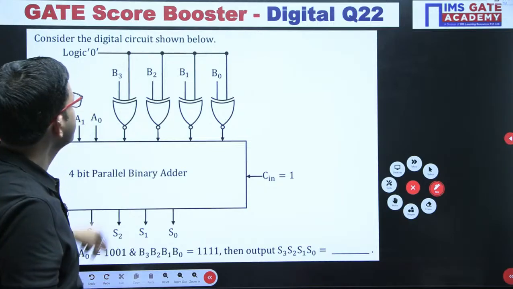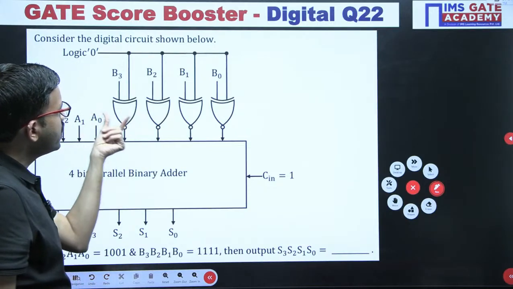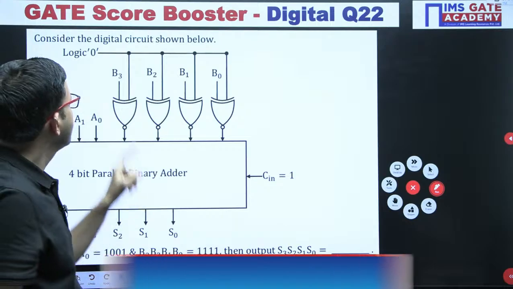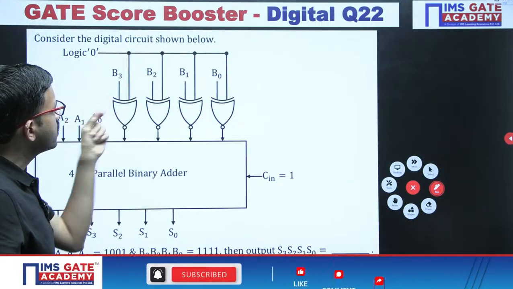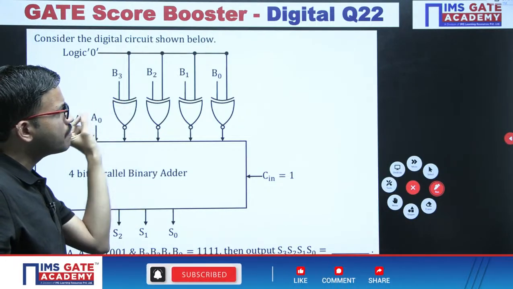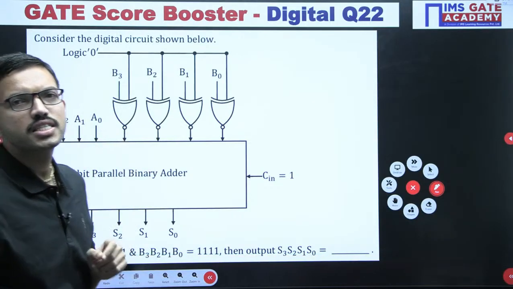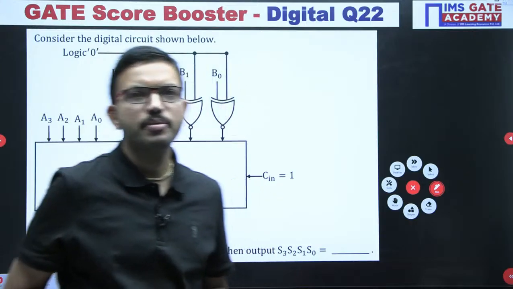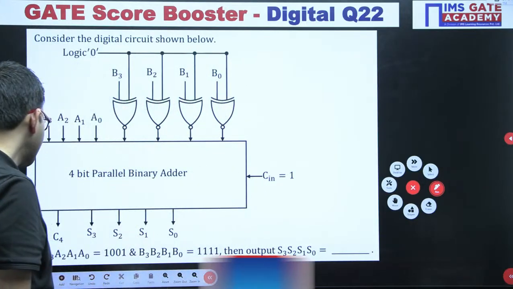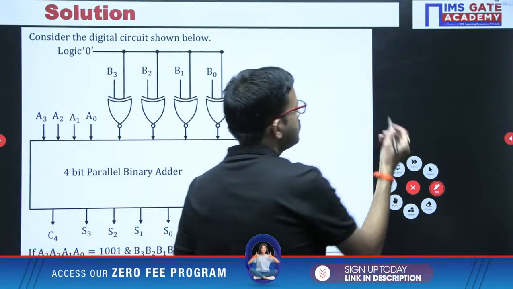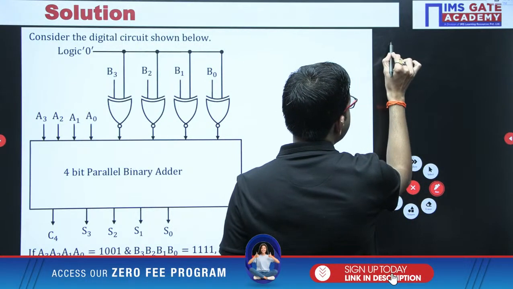For the generalized case, whenever you have a 2 input XNOR gate with one of the bits 0, and the other bit, for the time being, B suffix i, what will be the output you are getting? All of you mention in the chat. Yes, very good. I am asking a simple question: 0 XNOR Bi.